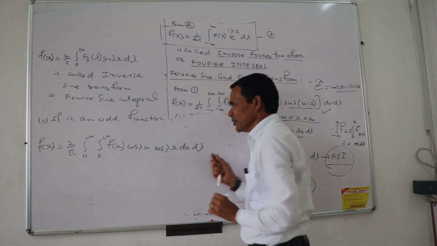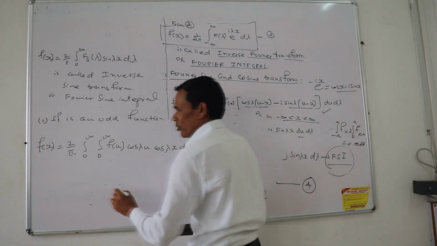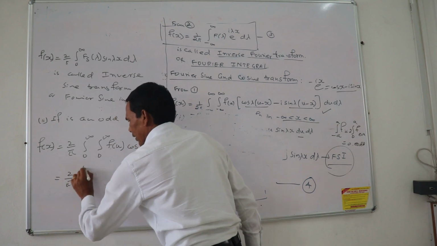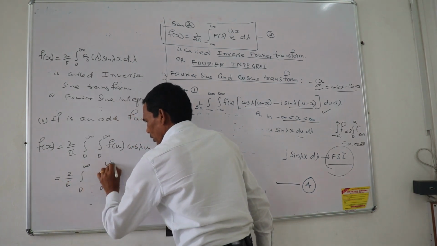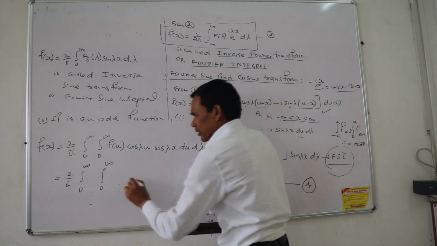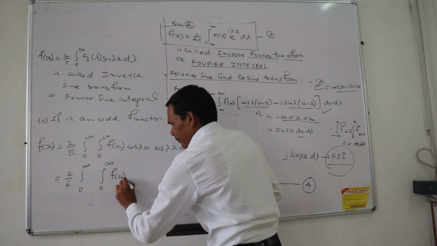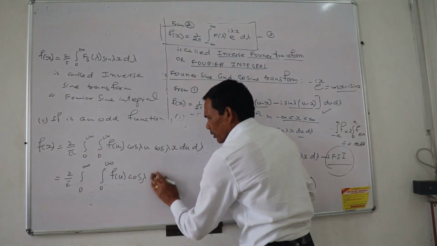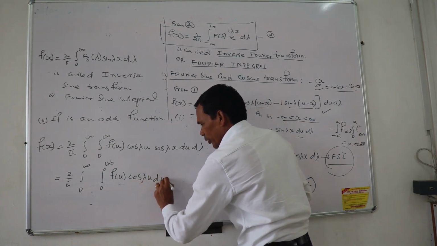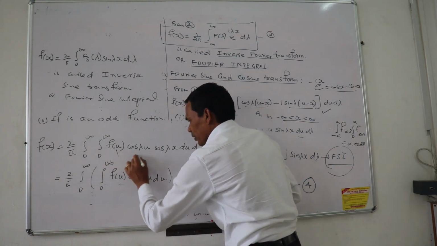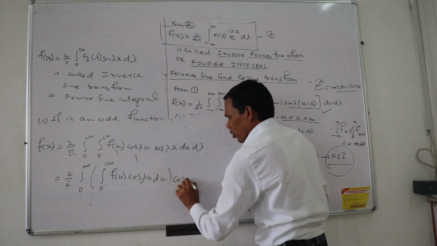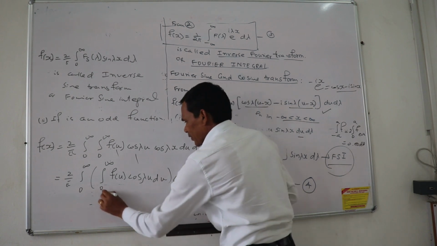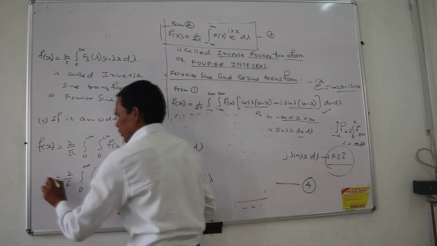We simplify this using the properties of the odd function, 2 upon pi. I just simplify this, put it in variable separable form, then it would be cos of lambda u into du, multiplied by this thing taken over here, into cos of lambda x d lambda, and I denote.